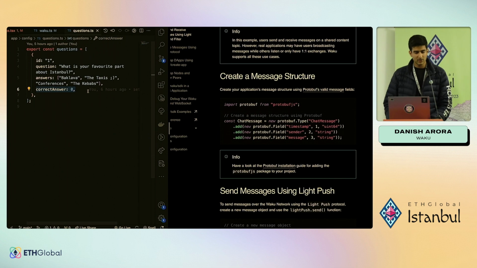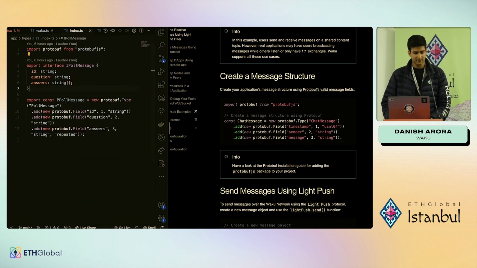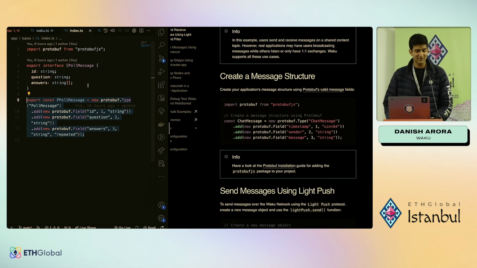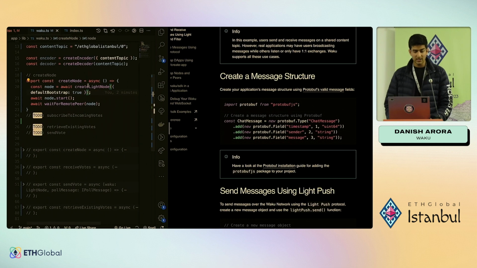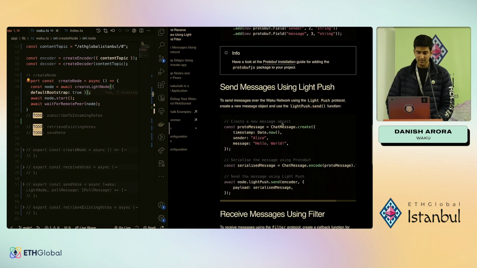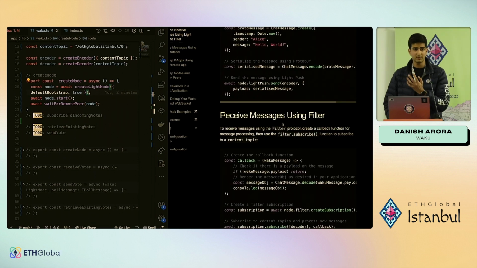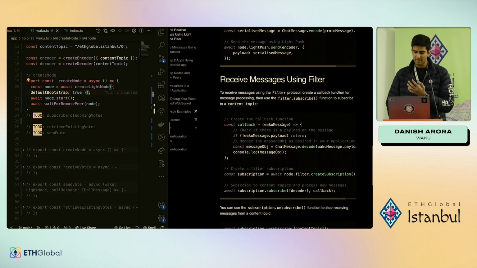Going back to the interface, this is exactly the structure that we also want to use for protobuf. It's as simple as creating a new type and adding all the fields to it. Now, assuming we have the message structure sorted, we're going to come to sending messages in a second and focus on receiving messages from the network first.